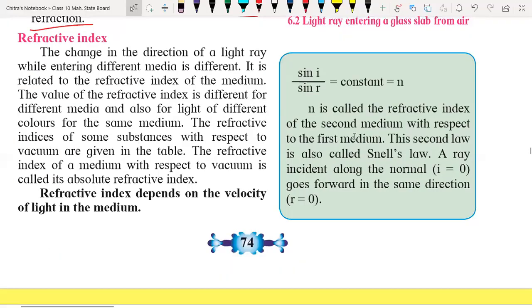So now we will discuss the refractive index. Refractive index is nothing but the ratio of the measure of the angle of incidence to the measure of the angle of refraction. Their ratio is called the refractive index. It can also be calculated using the velocity of light in that particular medium.